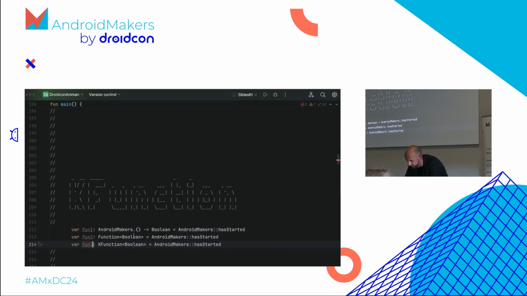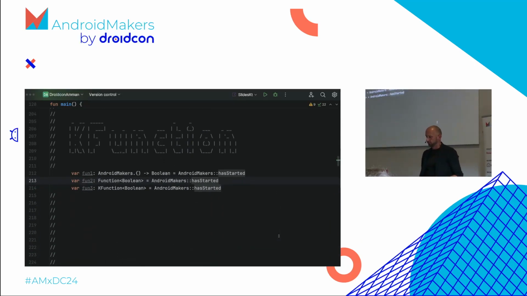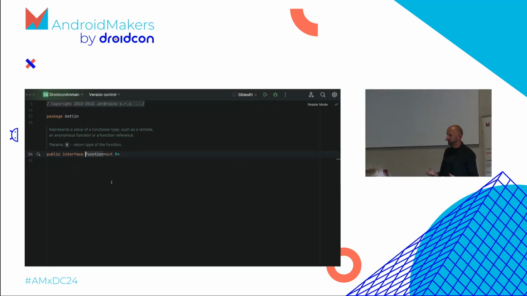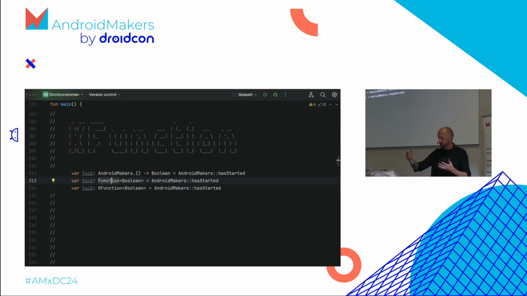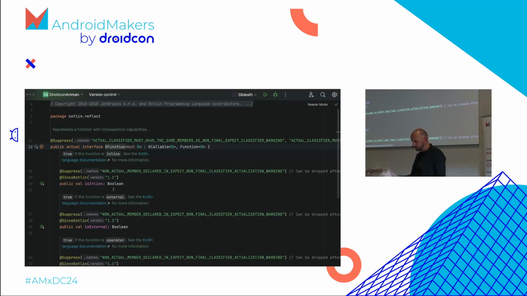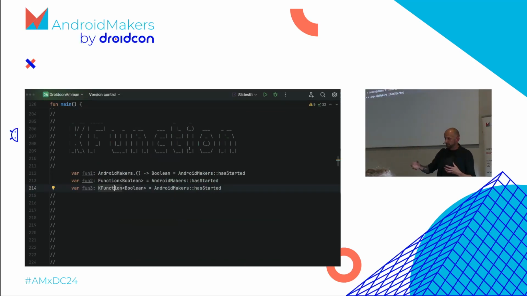So where's the difference? Function is actually a bit the binding, the glue between the two. When you look at the definition of function, it is empty. It's basically just a marker interface. So it represents the value of a functional type, such as a lambda, or anonymous function, or a function reference, which is the proper K function. So the first one is a function, and the last one, K function, which is the property reflected one, implements function. This is a bit how they try to grab this word. It's the same thing behind it, but we can describe them differently.